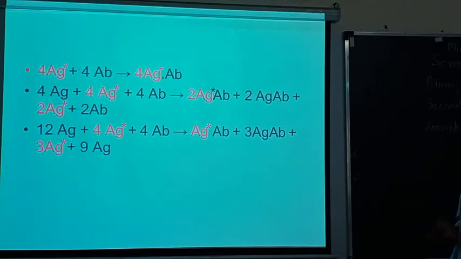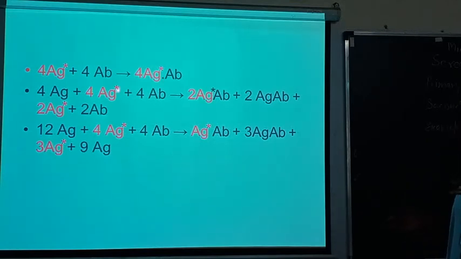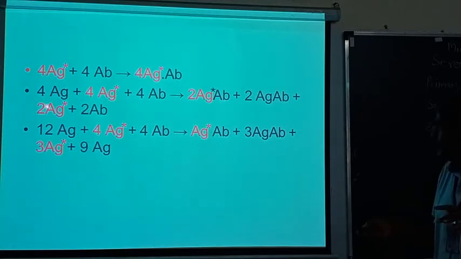For example, there are 4 labeled antigens and 4 antibodies. When you react the 4 antigens and antibodies, there will be an equilibrium. Now, if there are 4 unlabeled antigens and 4 labeled antigens, and the antibody available is only 4, there will not be equilibrium. So 2 labeled antigens bind with the antibodies, and the remaining 2 will never bind, because the unlabeled antigen also reacts with the antibody.